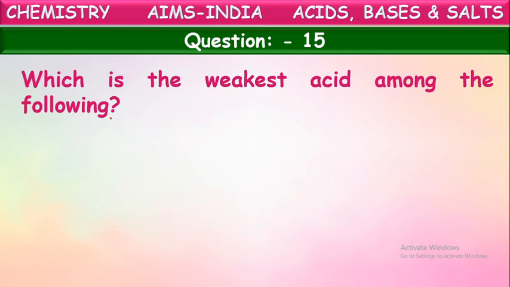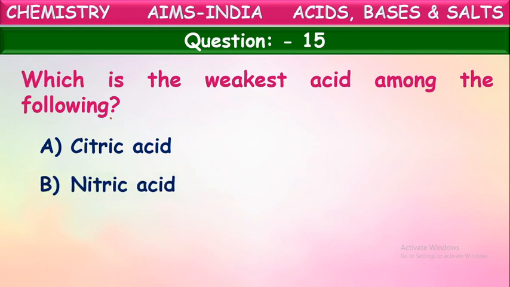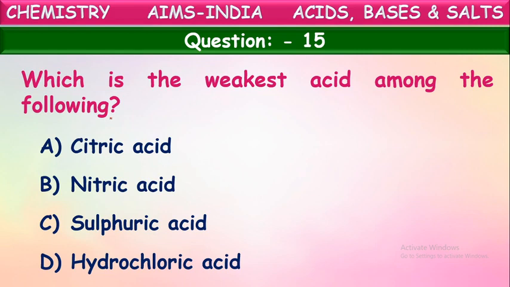Those are called strong acids. But some acids cannot ionize completely. Only a few out of the complete molecules split into respective ions. Such kind of acids are called weak acids. Now here they are asking, out of the given options, which is the weakest acid. Let us see the options once so that we can understand. Citric acid, nitric acid, sulfuric acid and hydrochloric acid.